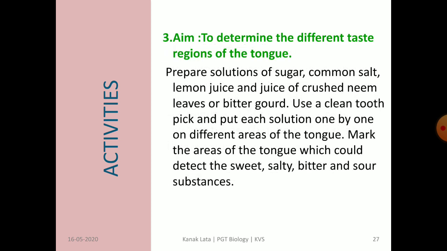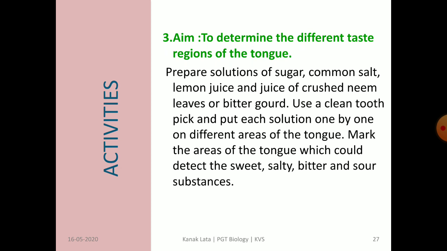Now the third activity is about finding the taste regions of the tongue. For this, you have to prepare solutions of sugar, common salt, lemon juice and juice of crushed neem leaves or bitter gourd.